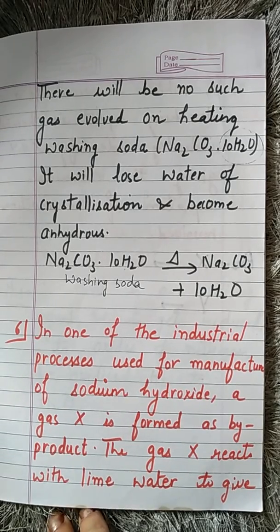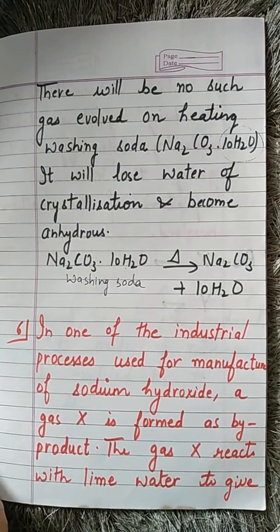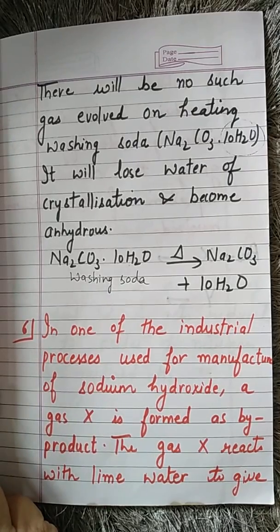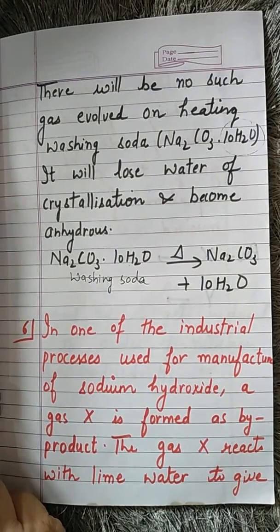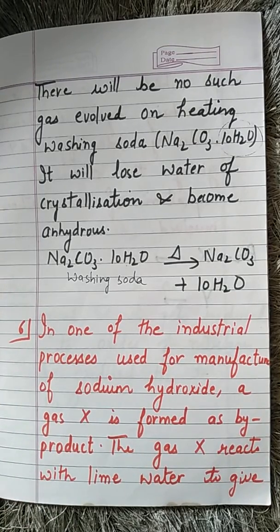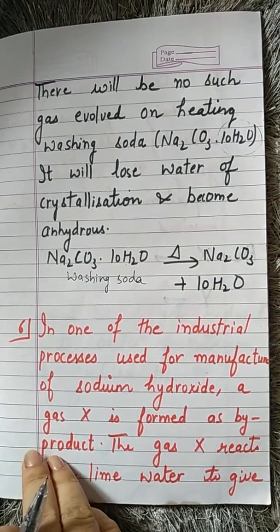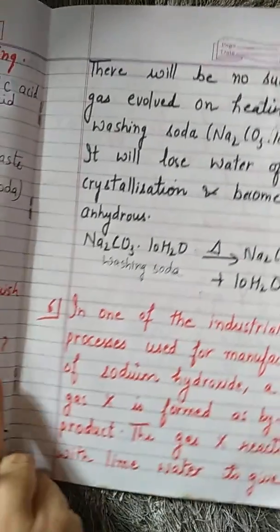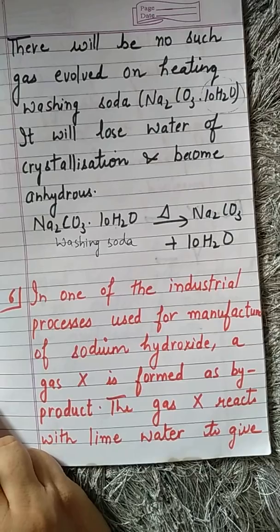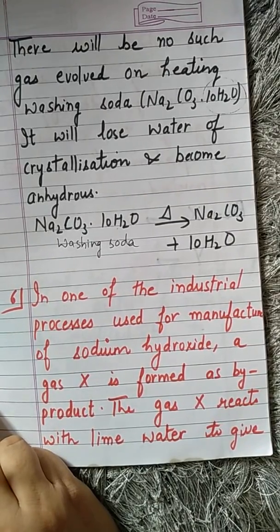Okay. Then comes your question number 6. In one of the industrial processes used for manufacture of sodium hydroxide, NaOH, a gas X is formed as a byproduct.